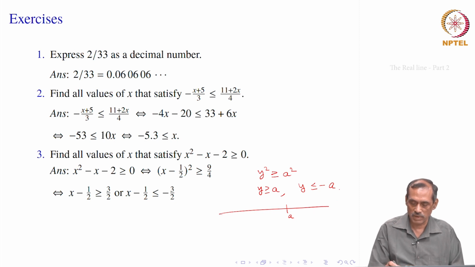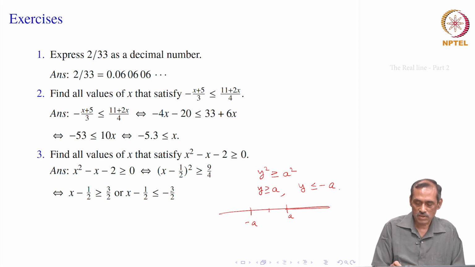It is positive, 3 by 2 square we can say, 9 by 4 is 3 by 2 square, which is positive. So, you may think of y to be bigger than this, so that y square is bigger than a square, or it can be y is less here. So, minus y square will be bigger than minus a square, which is a square. So, y square is greater than or equal to a square. That is how we do here.